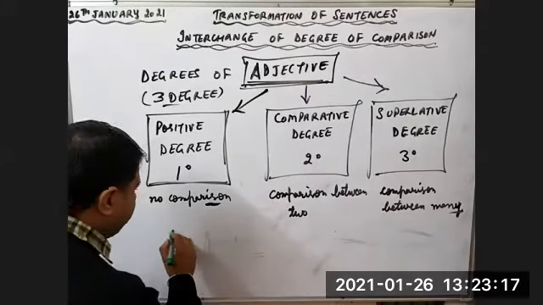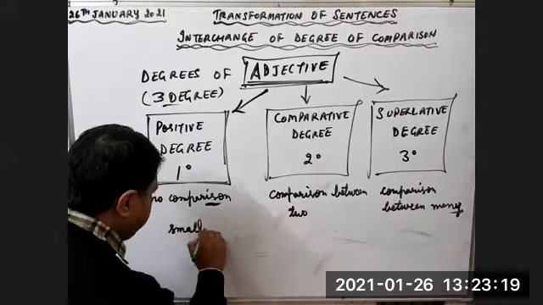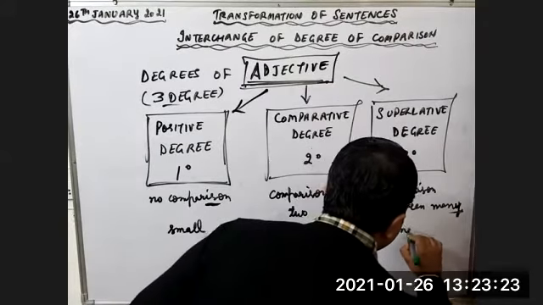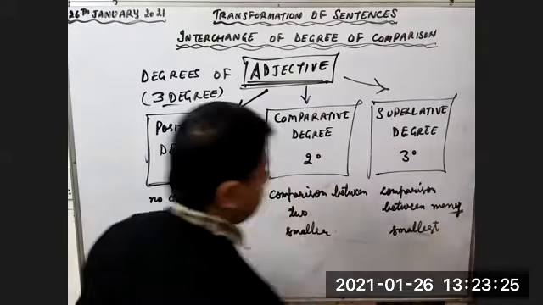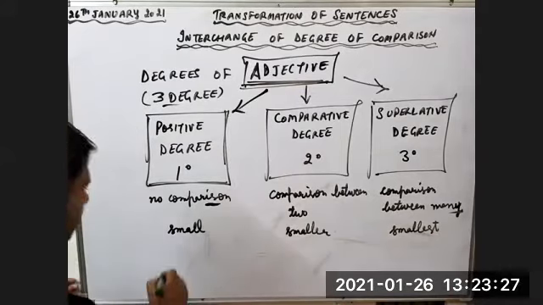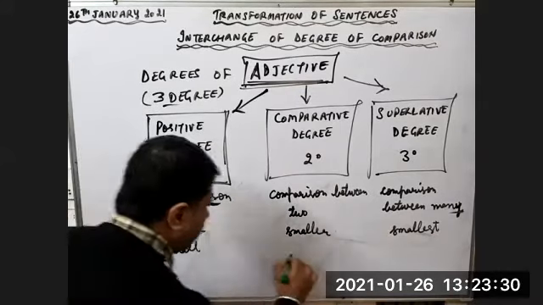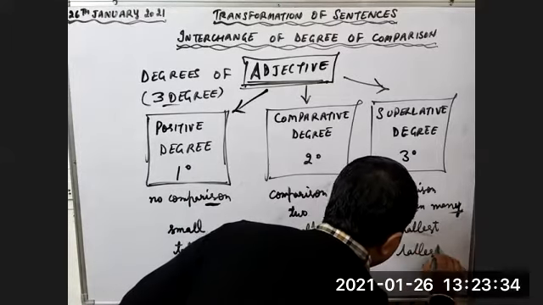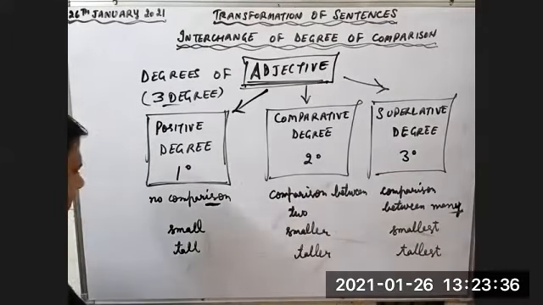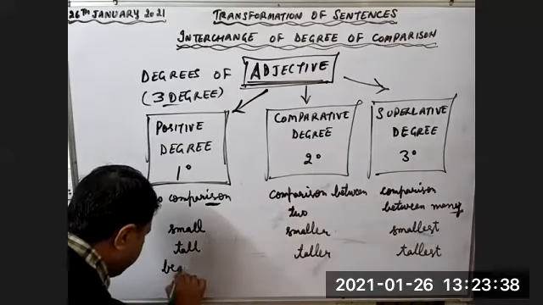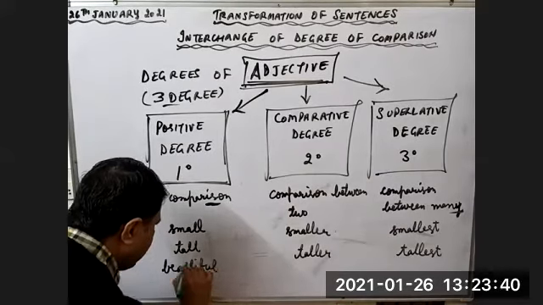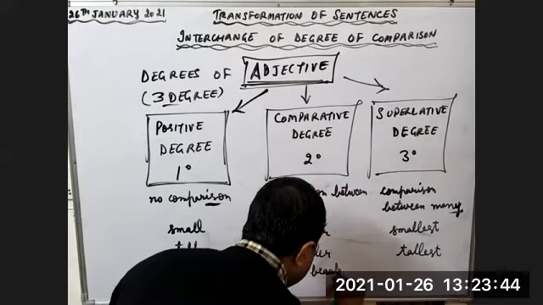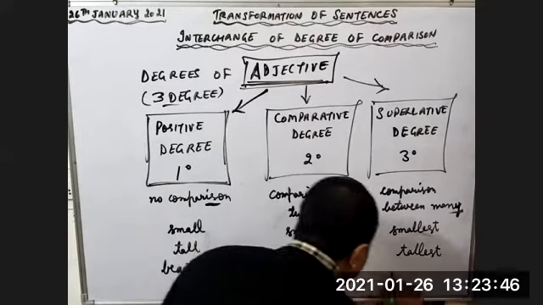For example, small, smaller, smallest, tall, taller, tallest. Then beautiful, more beautiful, most beautiful.